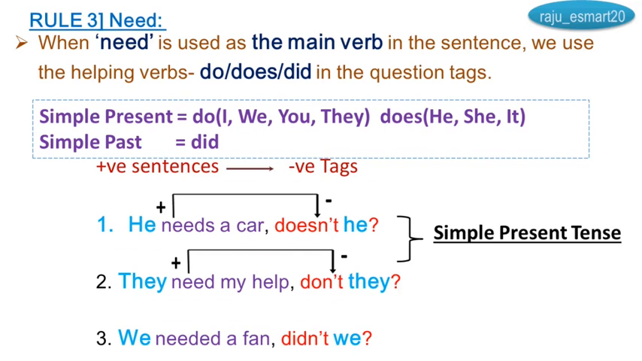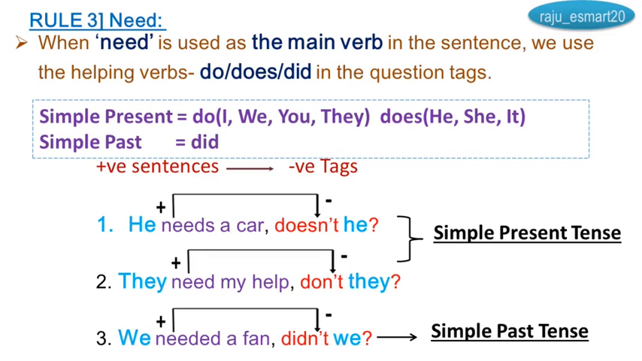Third one, you see: we needed a fan, didn't we? It's a simple past because needed is there, the V2 form of the verb. So I took did plus not, didn't, positive sentence, negative tag. It is the example for the simple past tense.